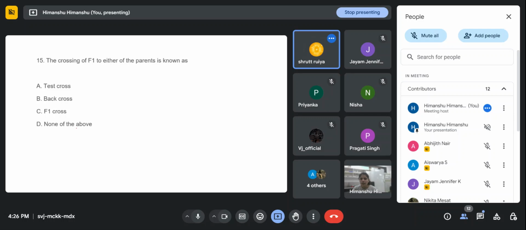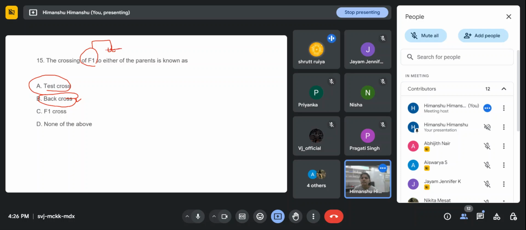Test cross. Okay, test cross. And back cross. Okay, back cross. In a test cross, we know the F1 will always cross with the dwarf plant, small t, right?